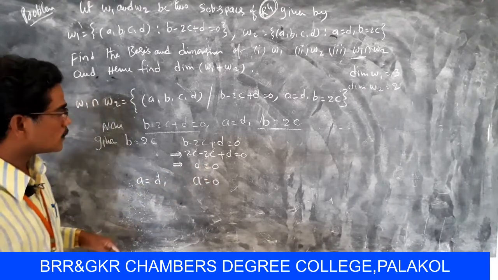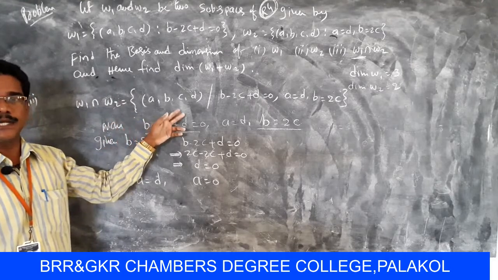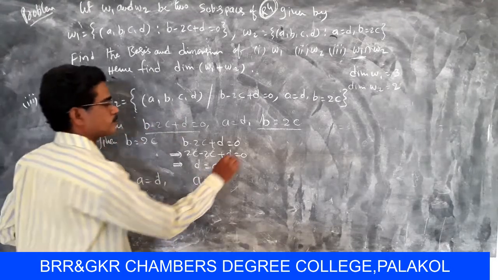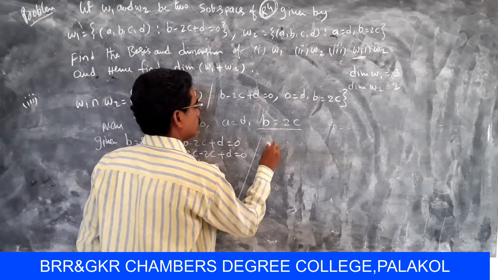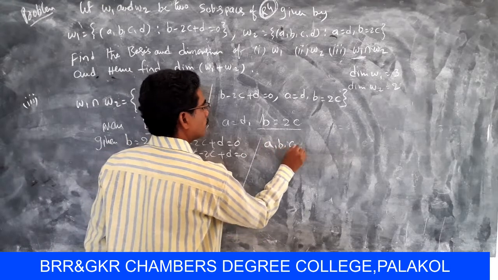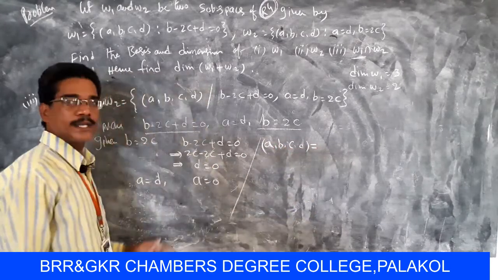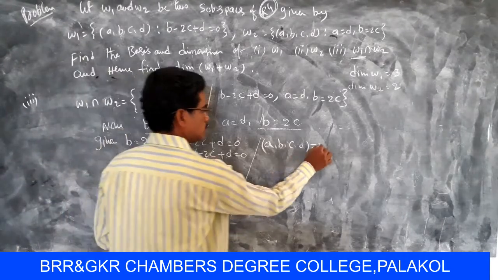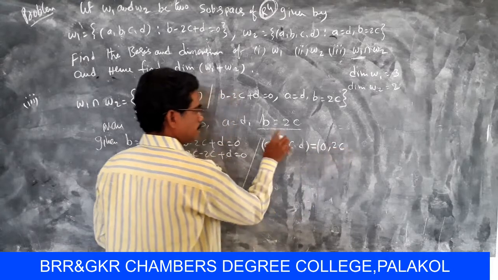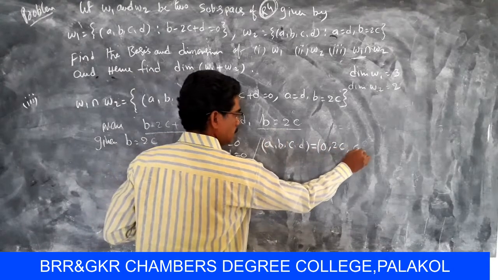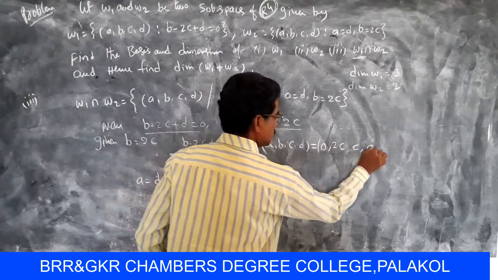Now the set (A, B, C, D) equals, here A means 0, B means 2C, C means C, and D means 0.